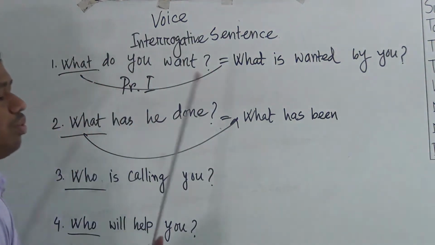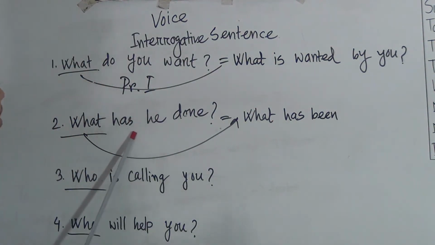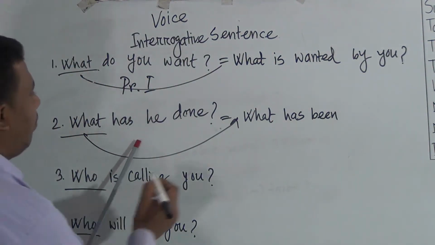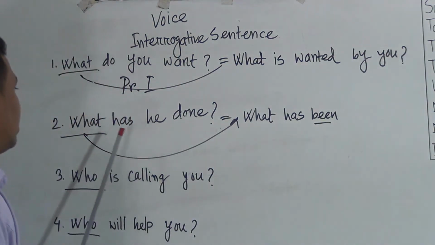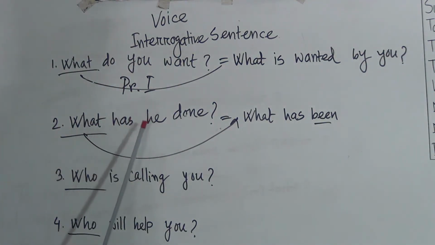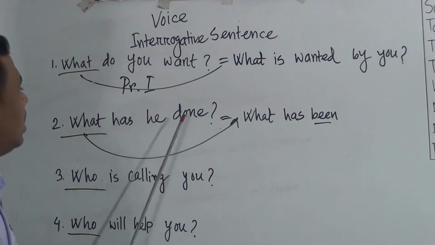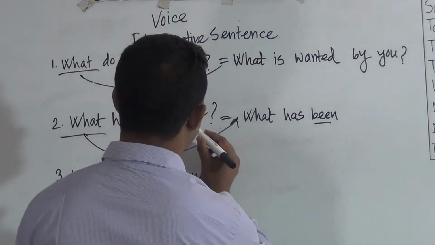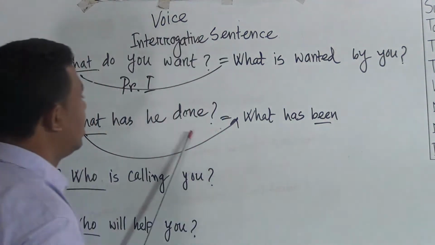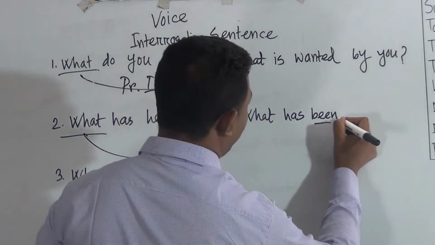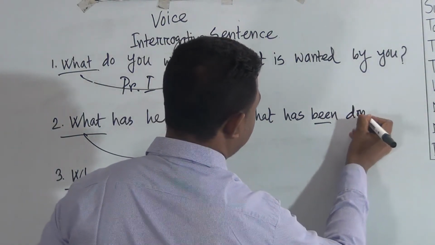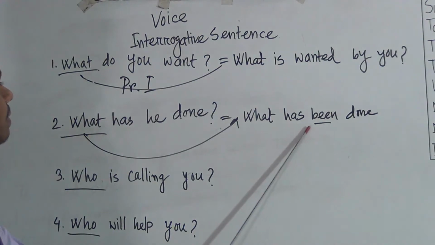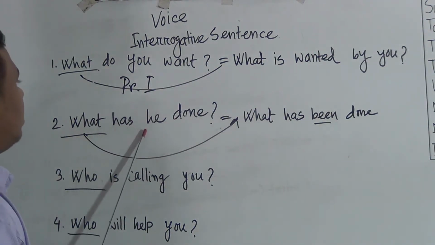I told you that for continuous tense being would be added, and for perfect tense been would be added. What has been. Then the past participle form of the verb, done. Done is in past participle form. What has been done. Then the rules by.